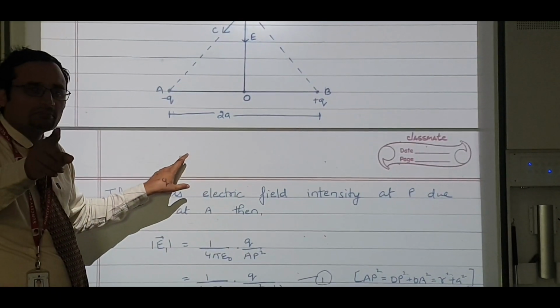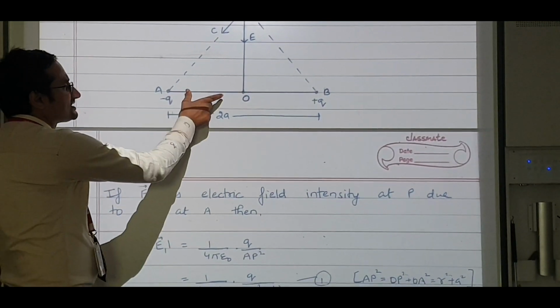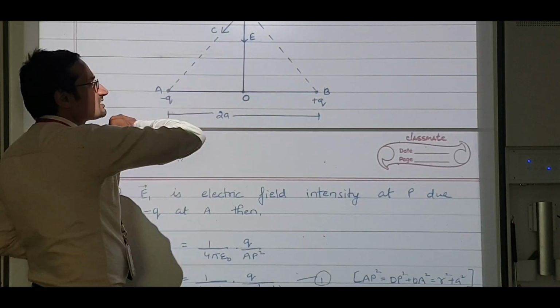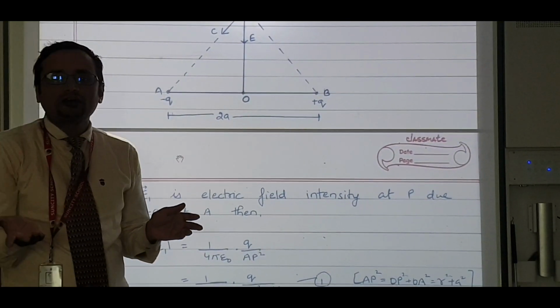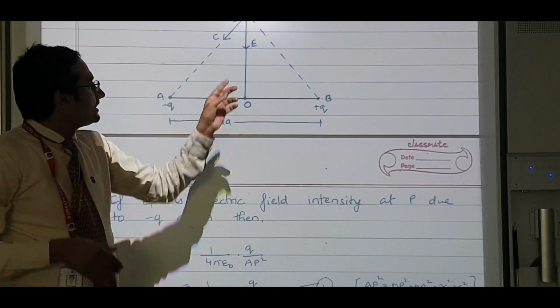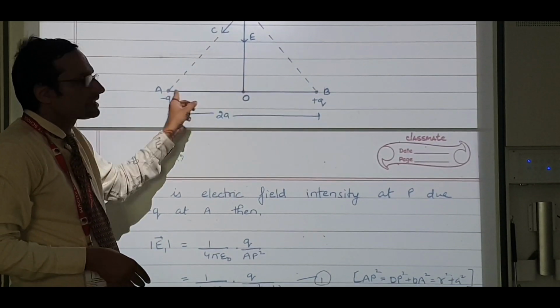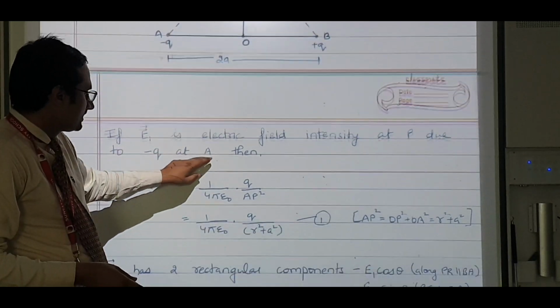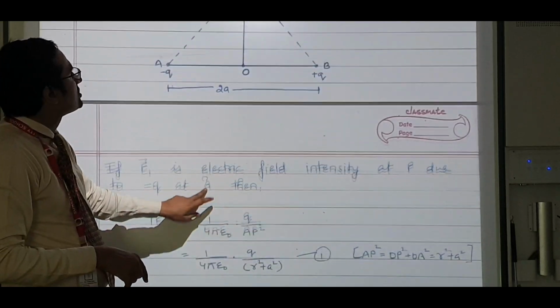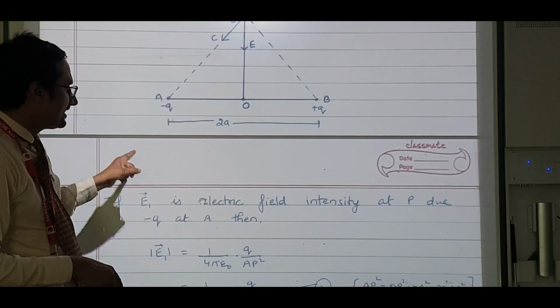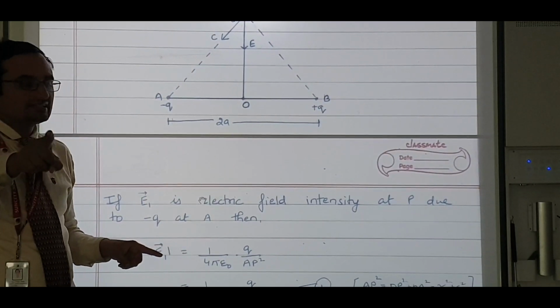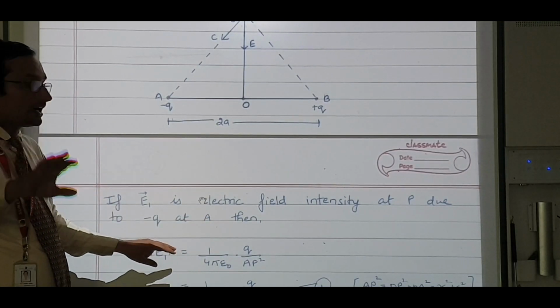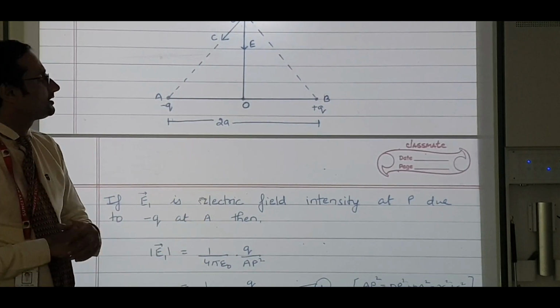I hope everyone remembers the Pythagoras theorem. This is A, this is R, this is the hypotenuse of a right angle triangle. So this square is equal to this square plus this square. That's why we have taken this. By the way, the direction is along PA. It is important for you to write the direction here. I haven't written it, I'm sorry for that, but you should write.